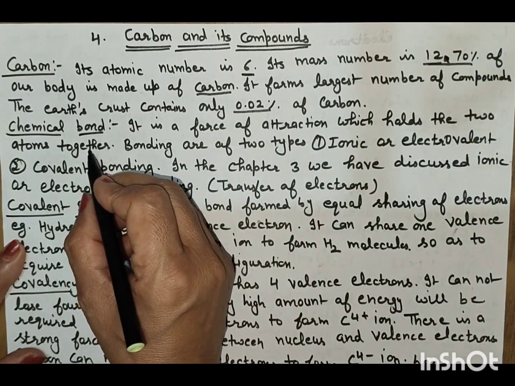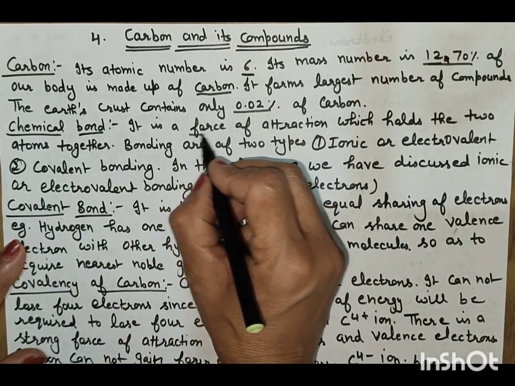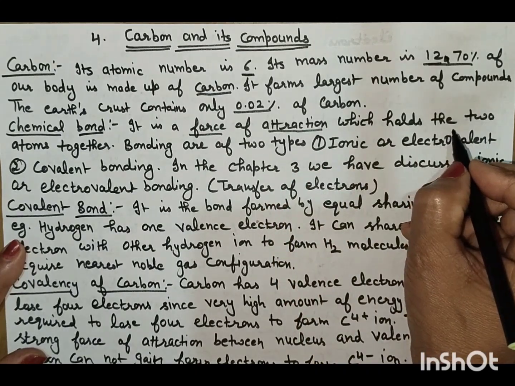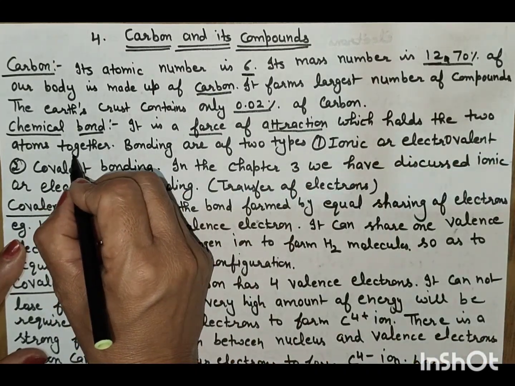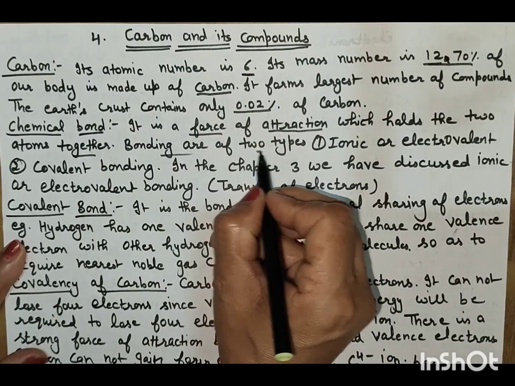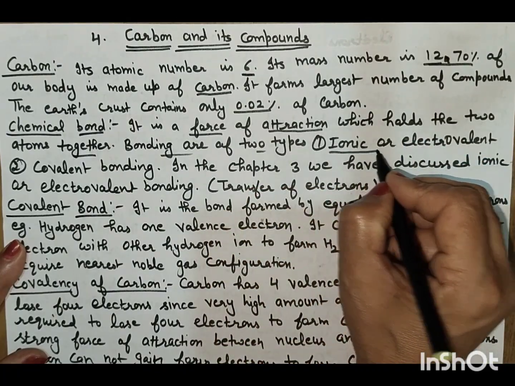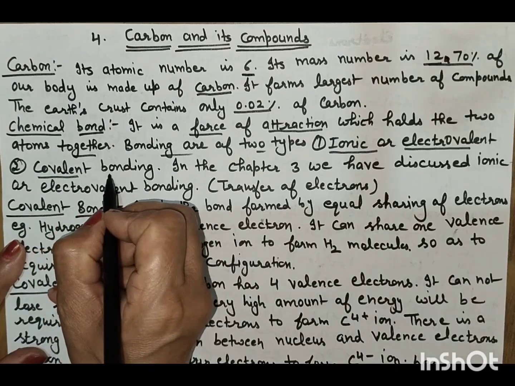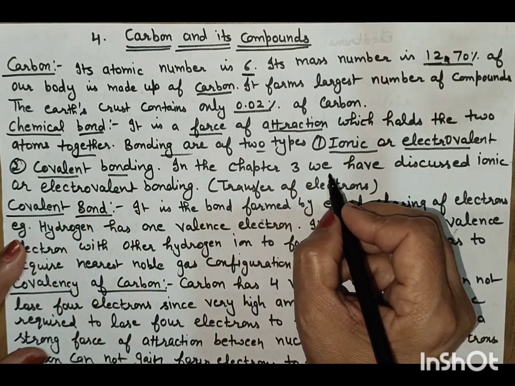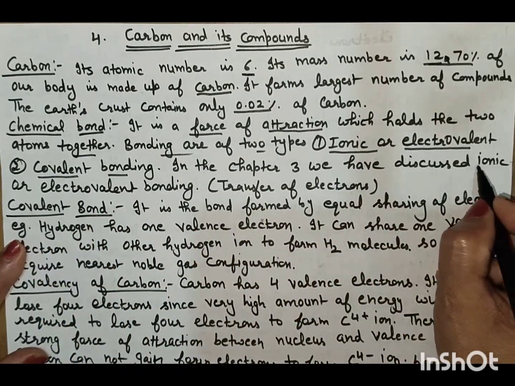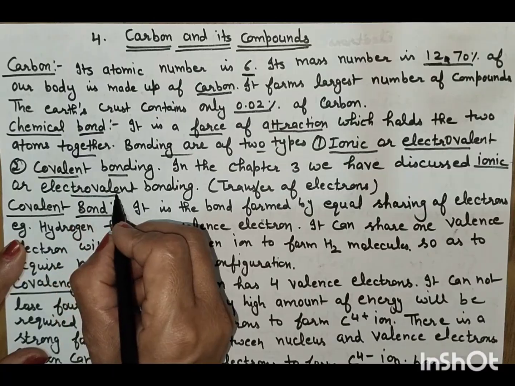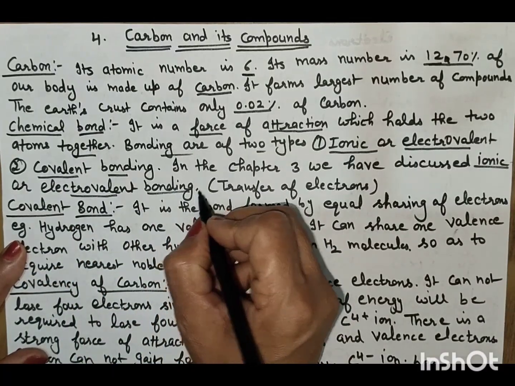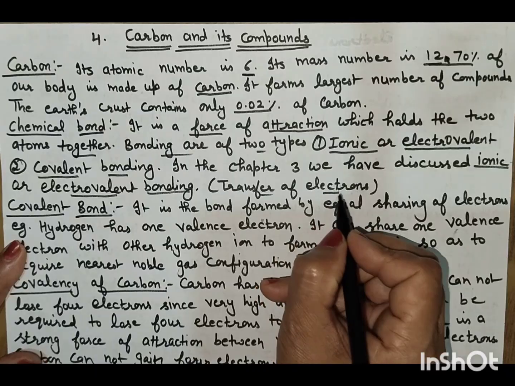Chemical bond. It is a force of attraction. What is a chemical bond? It is a force of attraction which holds two atoms together. There are two types of bonding: one is ionic or electrovalent bonding, and the second is covalent bonding. In chapter 3 we discussed ionic or electrovalent bonding, which is the transfer of electrons.